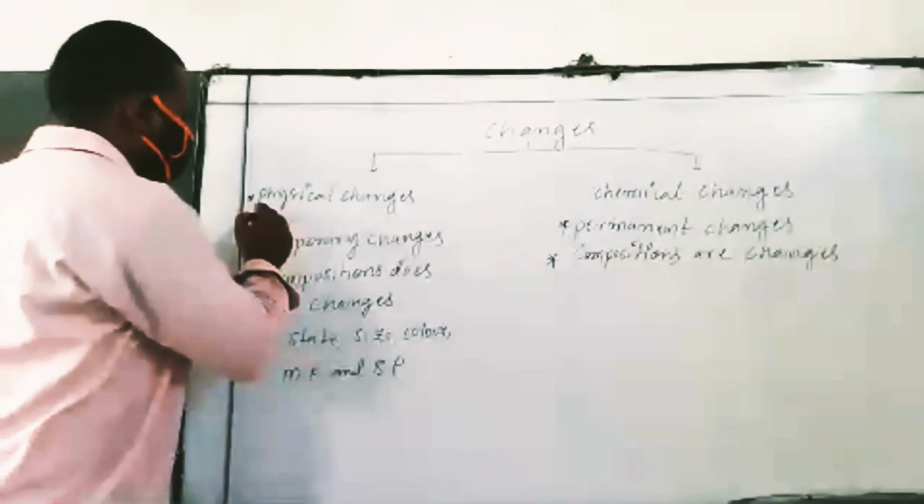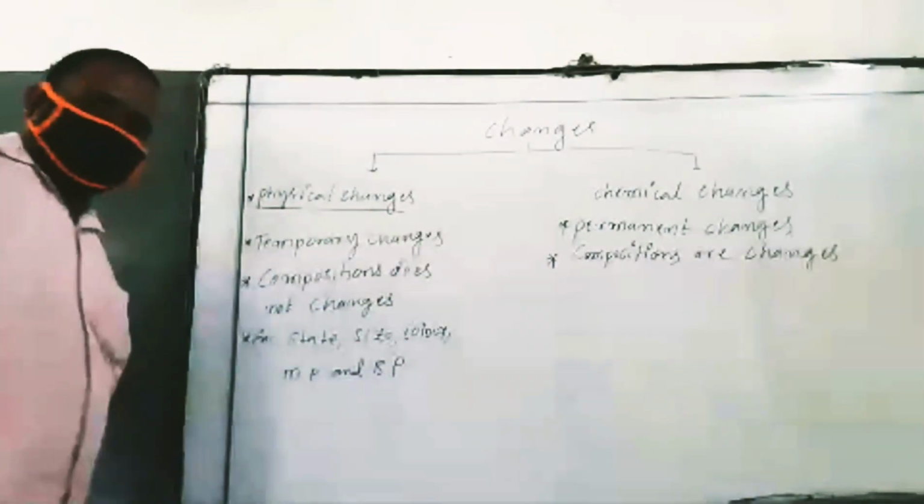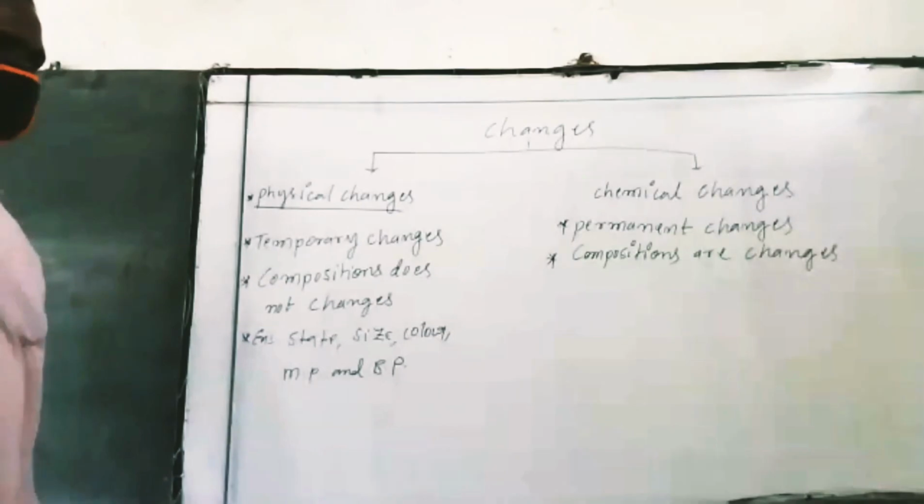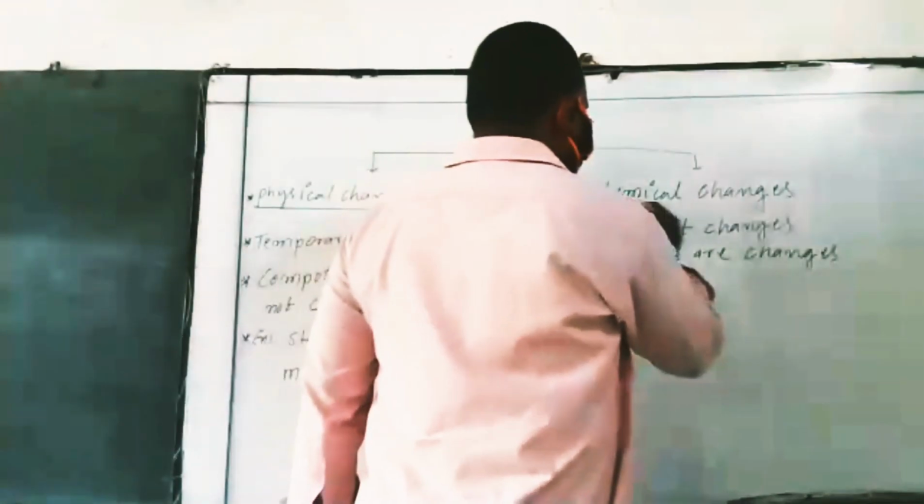One is physical changes, the second is chemical changes.